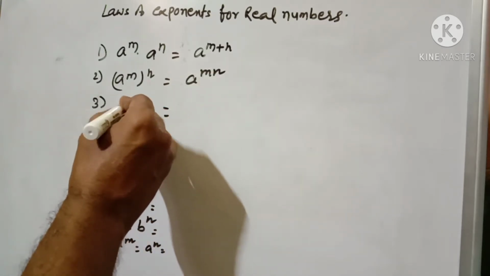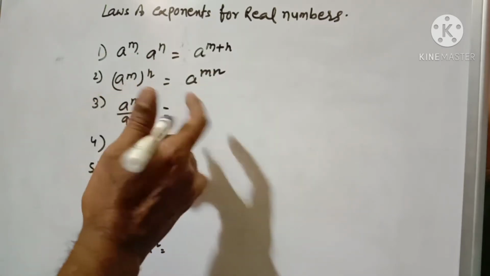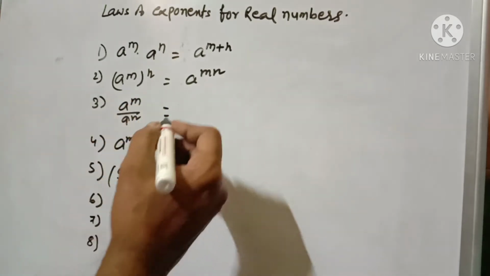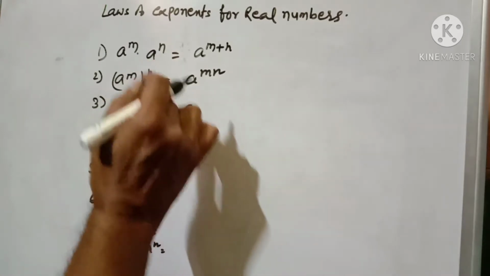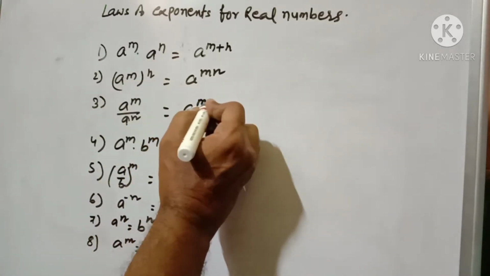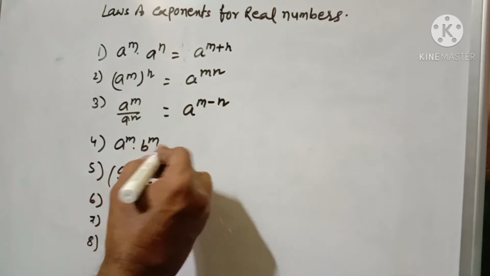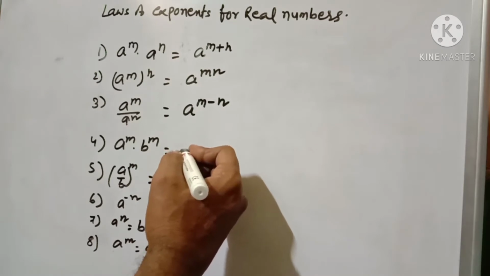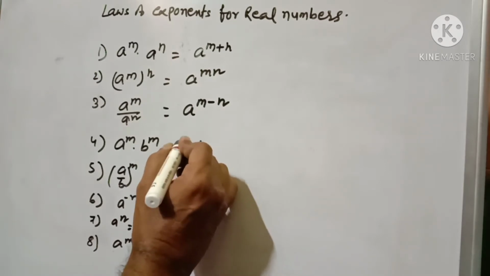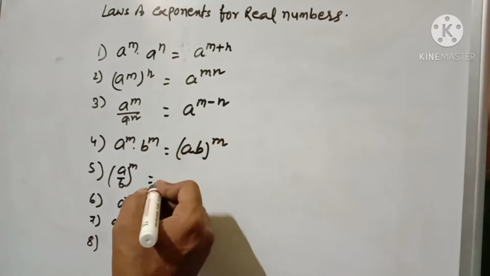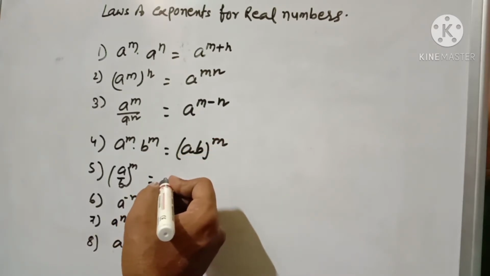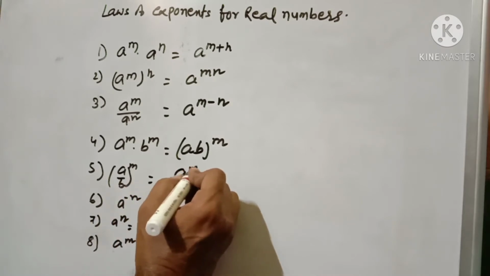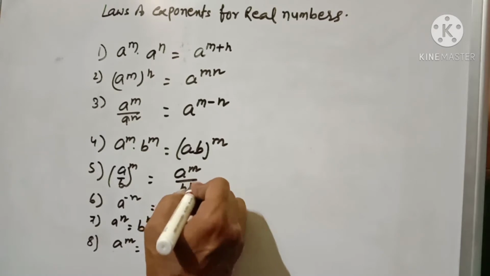Now here the base is the same, but it is written in fraction form. So a to the power m by a to the power n, I can write as a to the power m minus n, because the power moves up and the sign becomes minus. Here the base is different but the power is the same, so we write ab to the power m, and a by b to the power m means a to the power m by b to the power m.